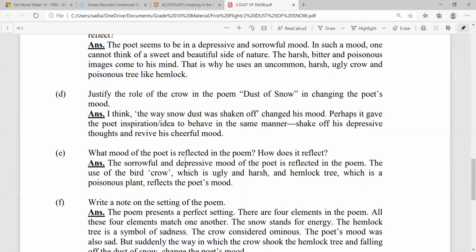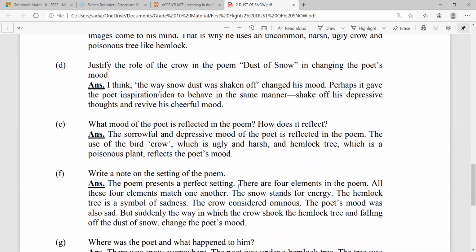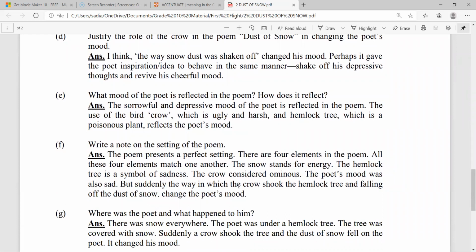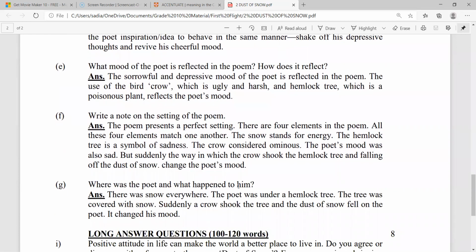What mood of the poet is reflected in the poem? How does it reflect? Robert Frost, in his poem Dust of Snow, projects a sorrowful and depressive mood which is reflected in the poem. The use of the bird crow, which is ugly and harsh, and the hemlock tree, which is a poisonous plant, reflects or complements the poet's mood.